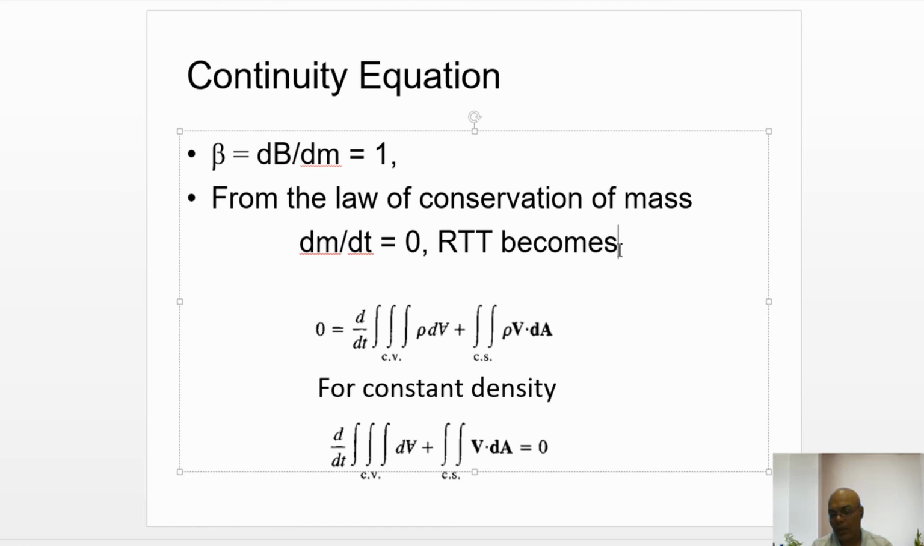And similarly for water, at atmospheric pressure we can consider it as incompressible, so rho is constant. Since the continuity equation is equal to 0, when we take out rho, the equation becomes d by dt of the integration of volume plus the integration of velocity over the control surface.